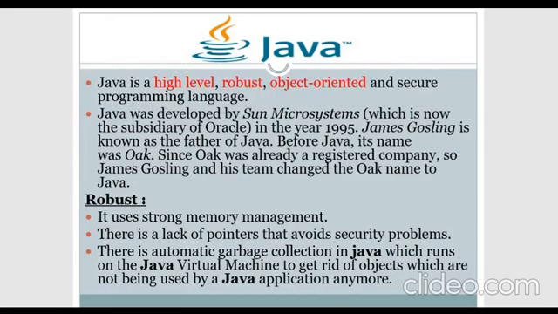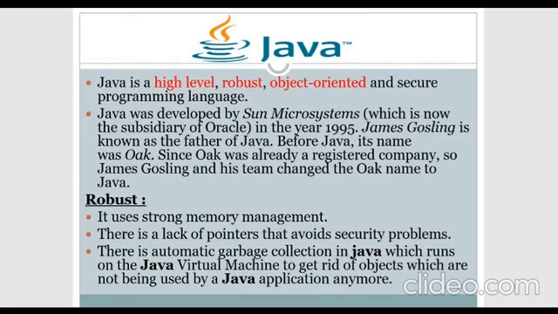The third main reason Java is called robust is the lack of pointers, which avoids security problems. In the C programming language, there are many pointer concepts used. Due to major security problems, we do not use pointer concepts in Java. Based on these three concepts, we call Java robust.